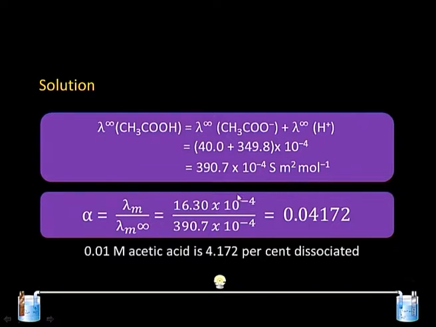And the moment we have lambda infinity, we know that the degree of dissociation is related to that term. So, the equivalent conductance at a given concentration and the ratio with the equivalent conductance at infinite dilution.